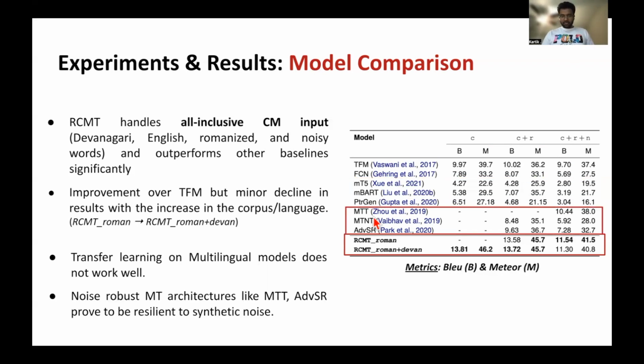And lastly, we do some comparison with the noise robust machine translation architectures. These models are very comparable to our proposed approach. We see MTT with a performance of 10.44 and our model with 11.54, which is very close.